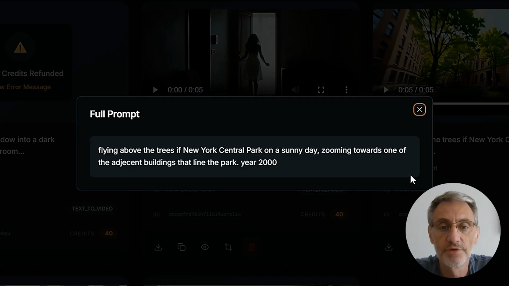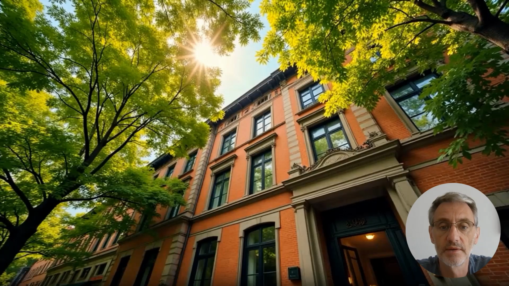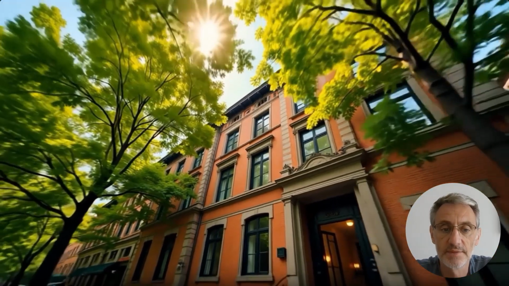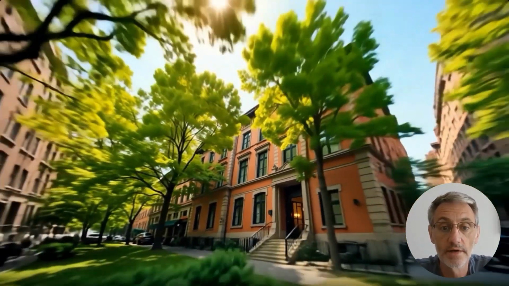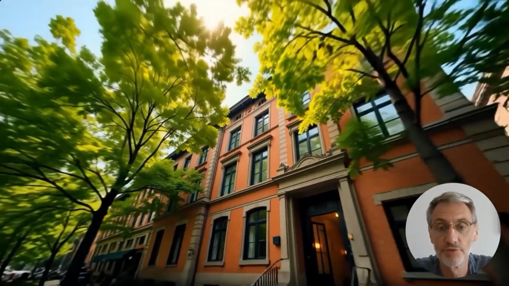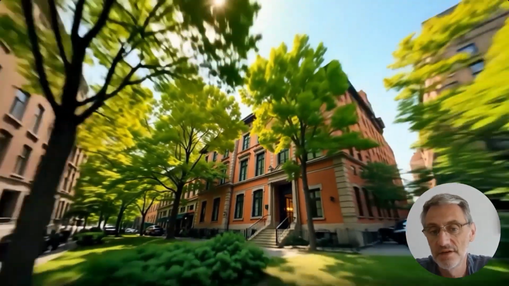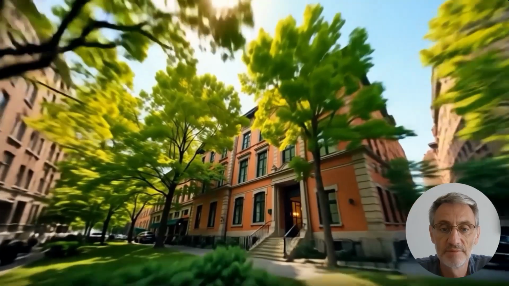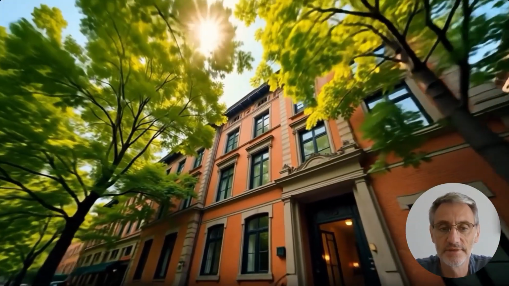So let's try some other shots. Let's fly above the New York City Central Place, zooming into the building. There's a part in the video where you zoom into a window. And for some reason, it went backwards. I have no idea why. It's a nice building. It works. So what if I just run the video in reverse? Can I use it? So let's try it back. Zooming in, but then it's slowing down. It's not zooming into the window.